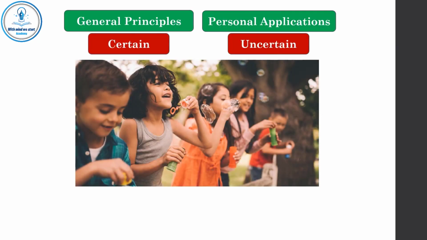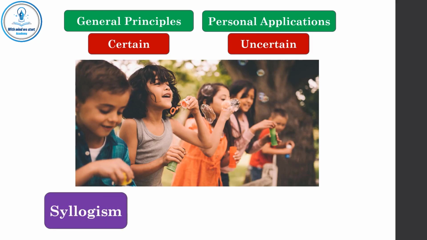Another example. If you are looking for social relationships for your children, first, you must use a syllogism in the general principles. For example, my children are human beings. Every human being needs good social relationships. So, my children need good social relationships.